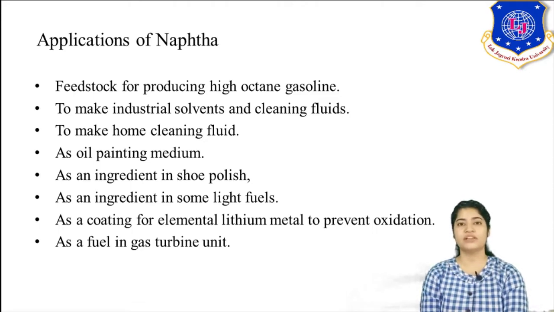So you saw the different kinds of naphtha, light, middle, heavy cut naphtha, based on the boiling point, but the major use of naphtha is to convert it into high octane gasoline by treating it via certain reformer reactions. What are the reformer reactions we saw? Dehydrogenation, cyclization, aromatization, polymerization, isomerization. So by conducting this series of reactions, we convert our naphtha into high octane gasoline.